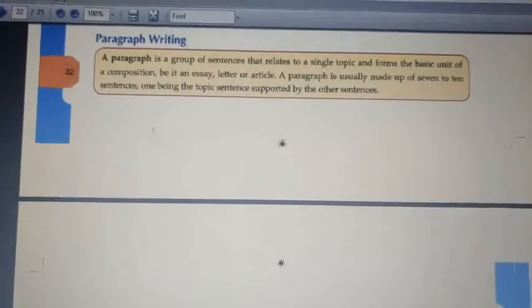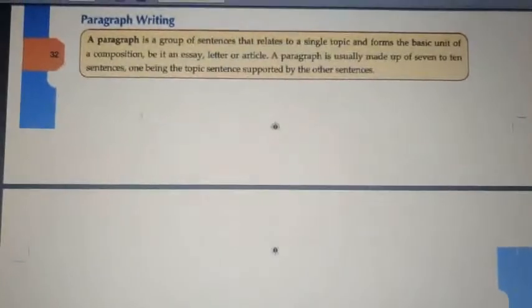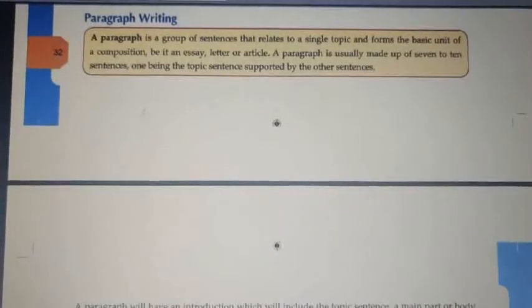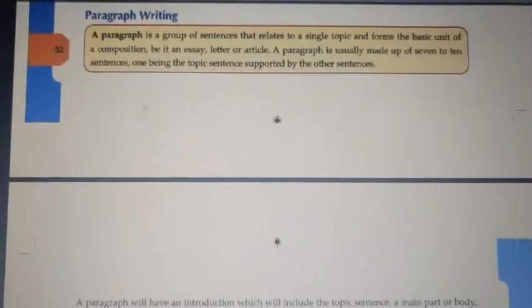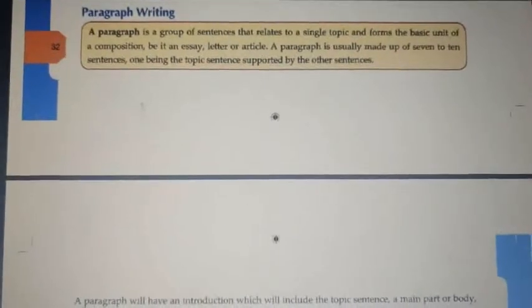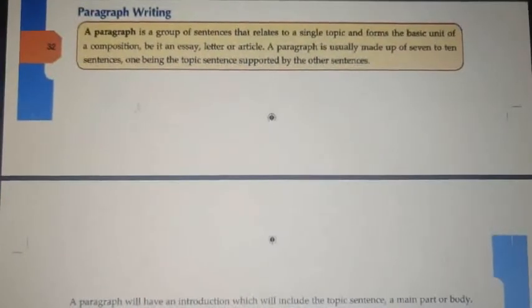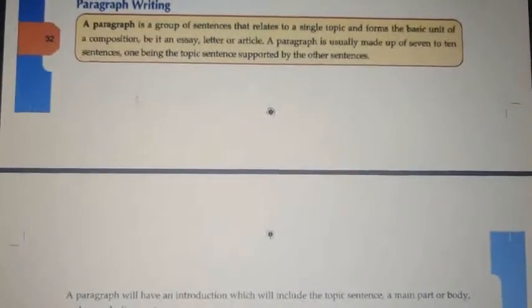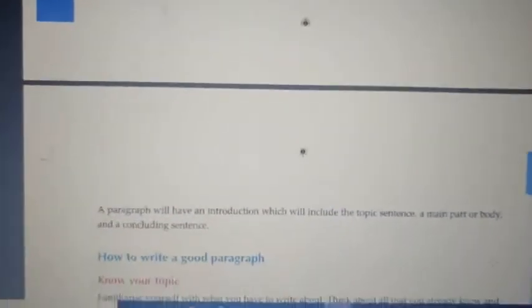Next topic is paragraph writing. A paragraph is a group of sentences that are related to a single topic and form the basic unit of composition. Be it an essay, letter or article, a paragraph is usually made up of 7 to 10 sentences, one being the topic sentence supported by the other sentences.